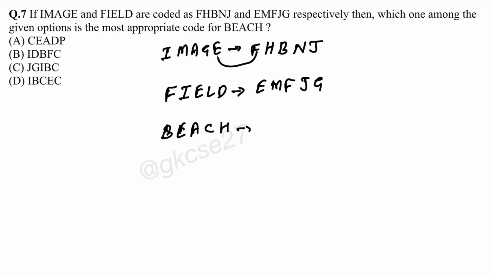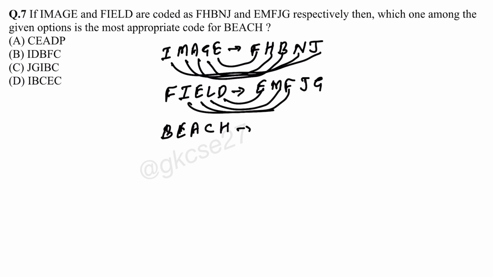So see here, E to F, G to H, A to B, A to N, and I to J, like this. D to E, L to M, E to F, I to J, F to G. So for H, I, C to D, A to B, E to F, B to C, I, D, B, F, C. I, D, B, F, C, option number 3.